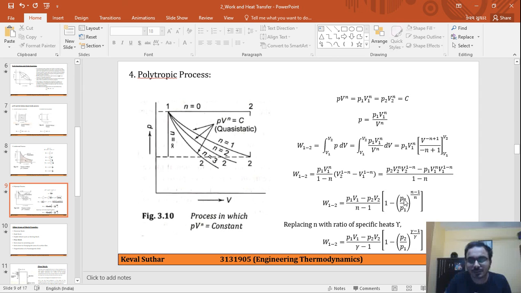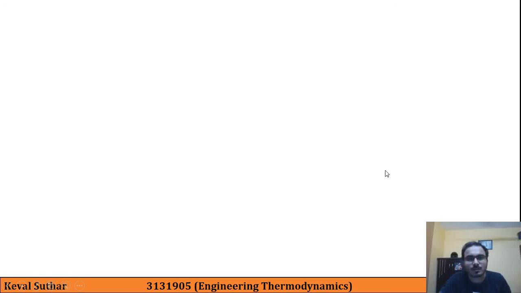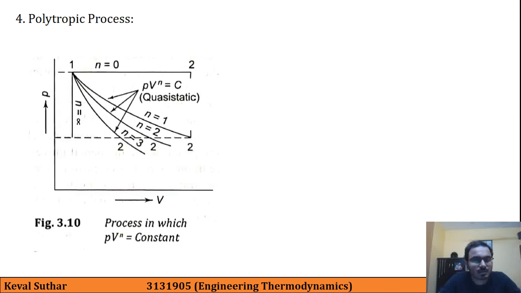So getting back onto this theory, the fourth type of process is the polytropic process. Here this curve is slightly complicated, but we will try to understand this. Here this curve is the general curve for PV raised to n equal to constant, where n can vary with different values. That is n equal to 0, n equal to 1, n equal to 2, n equal to 3, n equal to infinity.